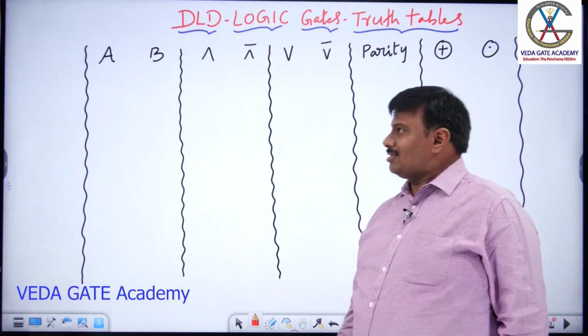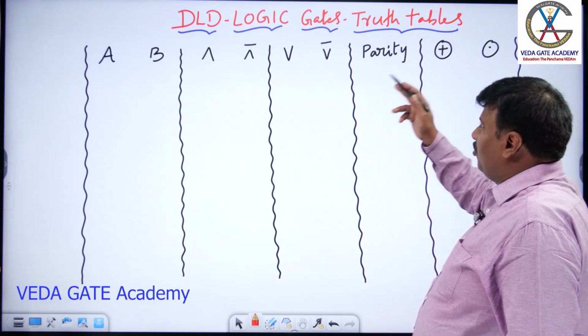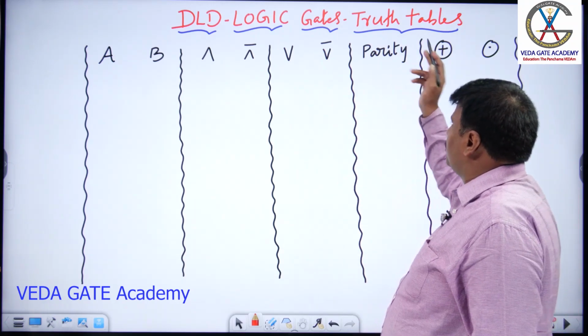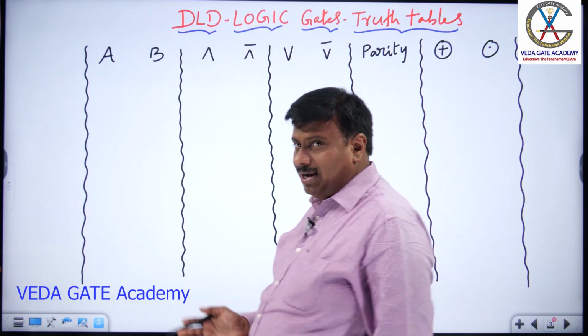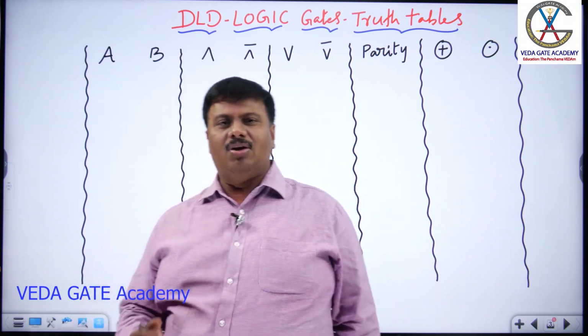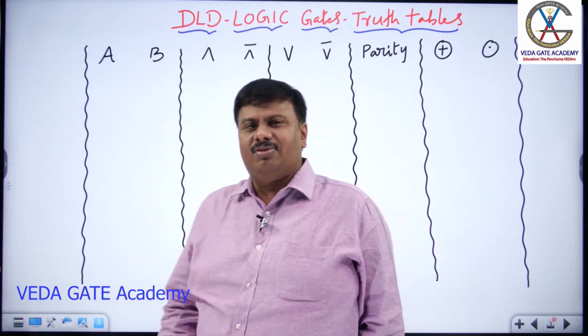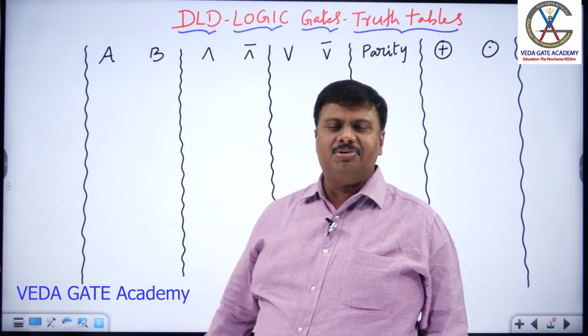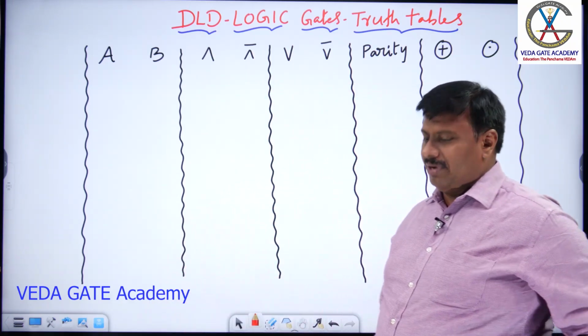Now, let us understand the input-output relations by truth table. That means a binary level behavior of logic gates. When we give zeros and ones, when we give low and high inputs, how do logic gates behave?